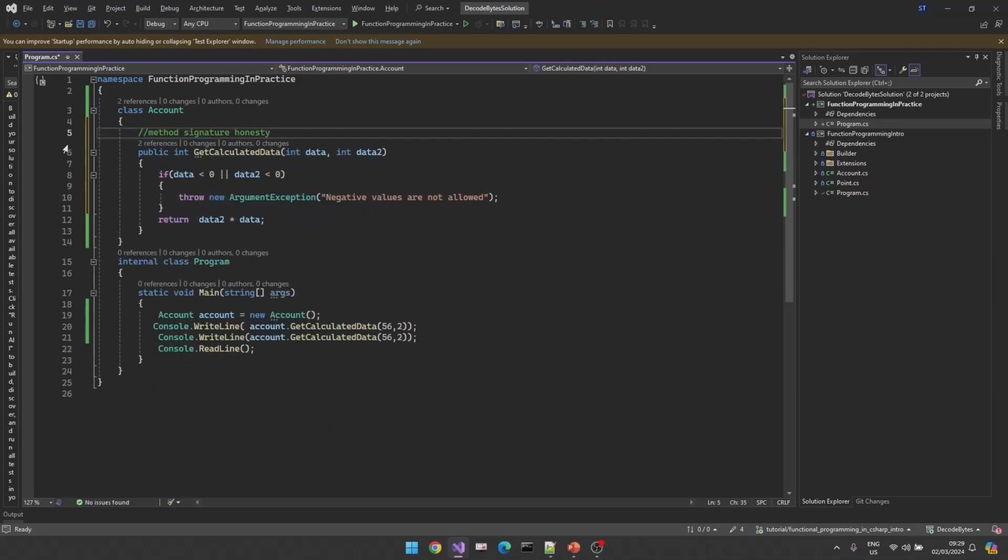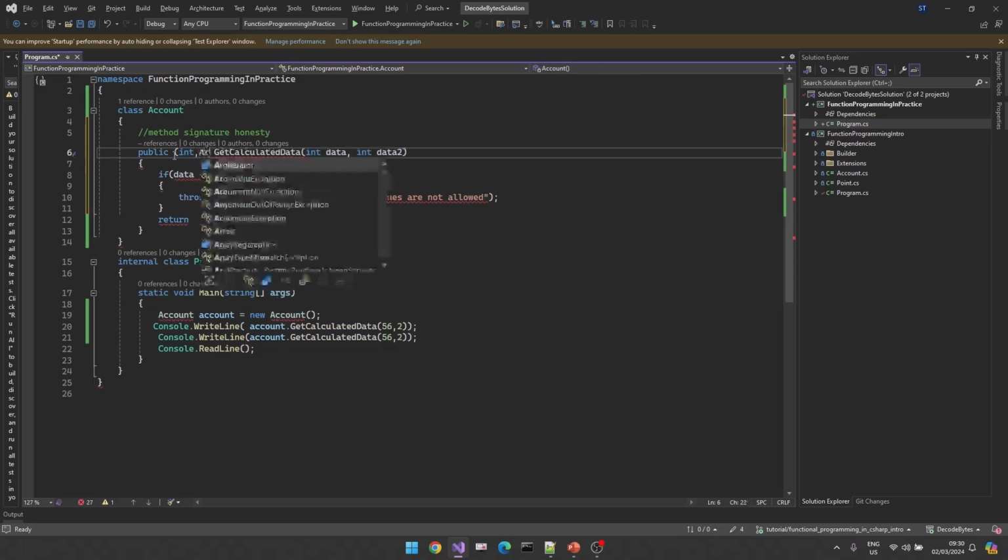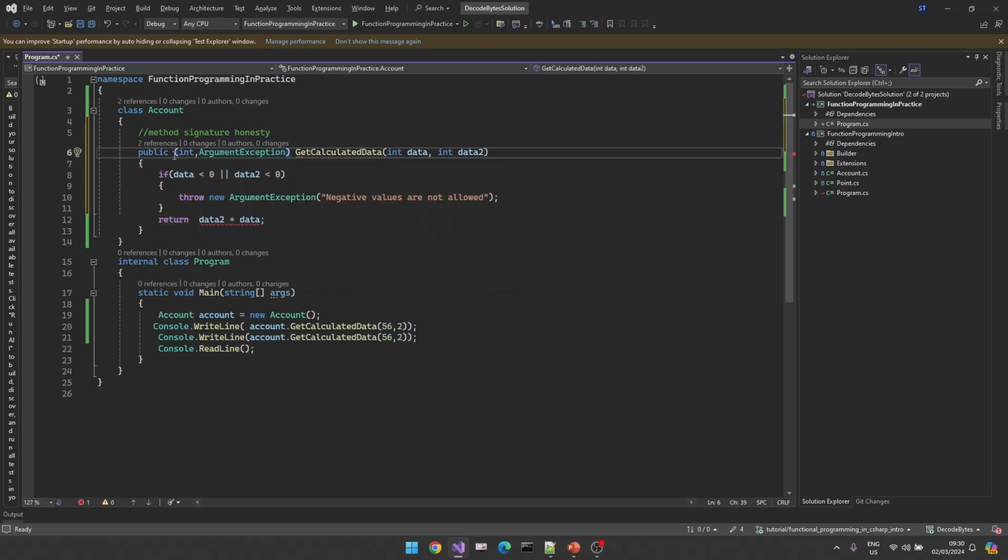Okay, if you want to handle it in a functional way, you should specify the exact response values in your signature. So it means I have an integer and I may get an argument exception, something like this will handle it. Okay, but this is a tuple based implementation.